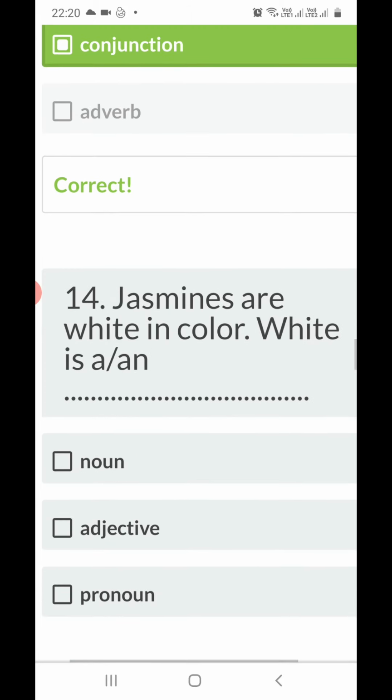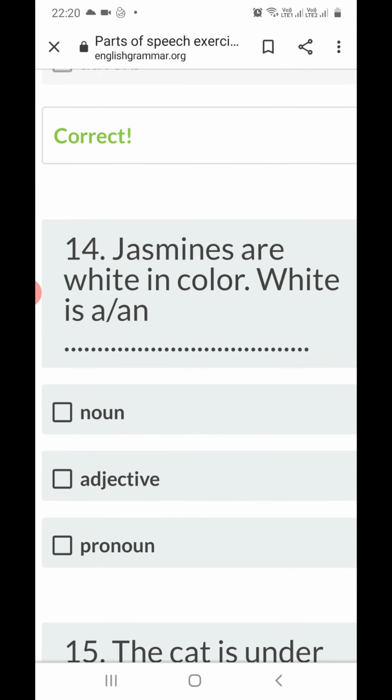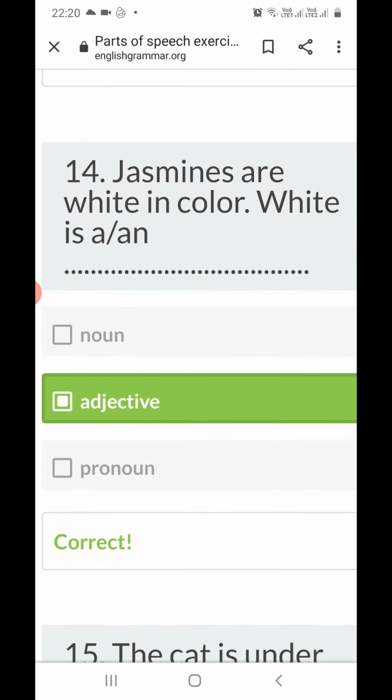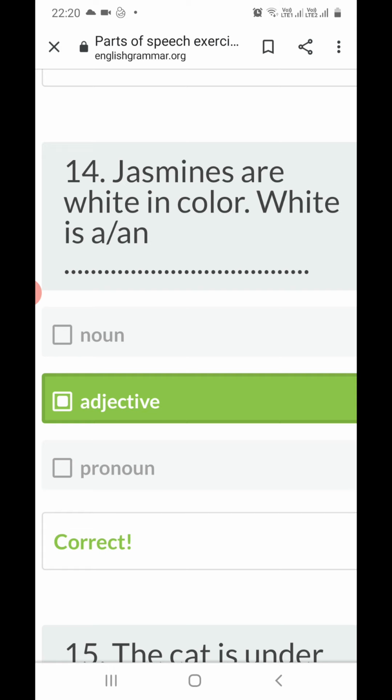Next, 14: jasmines are white in color. So "white" is what? Noun, adjective or pronoun? Remember one thing, all colors are adjectives. Color names, all colors are adjectives. It is describing jasmines, so this is an adjective.